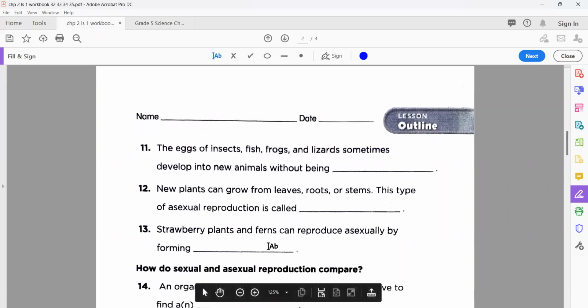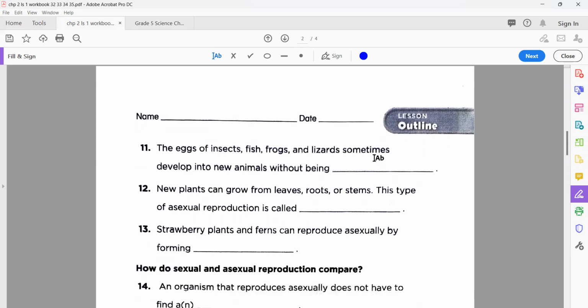So let's see, the eggs of insects, fish, frogs, and lizards sometimes develop into new animals without being fertilized. Okay. New plants can grow from leaves. It's a very important thing. We know that mostly a seed can grow or germinate into a new plant.